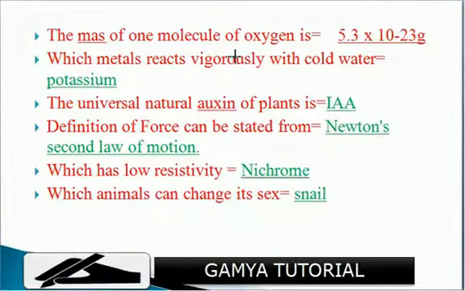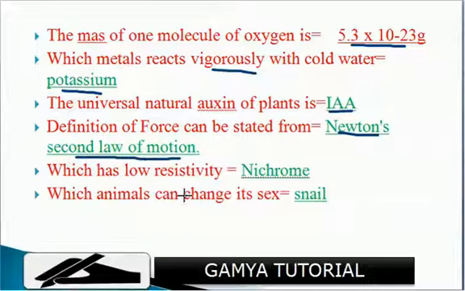The mass of one molecule of oxygen is 5.3 into 10 to the power of minus 23 grams. Which metal reacts vigorously with cold water? That is potassium. The universal natural auxin of plants is IAA. The definition of force can be stated from Newton's second law of motion. Which has low resistivity? Nichrome. Which animal can change its sex? Snail.